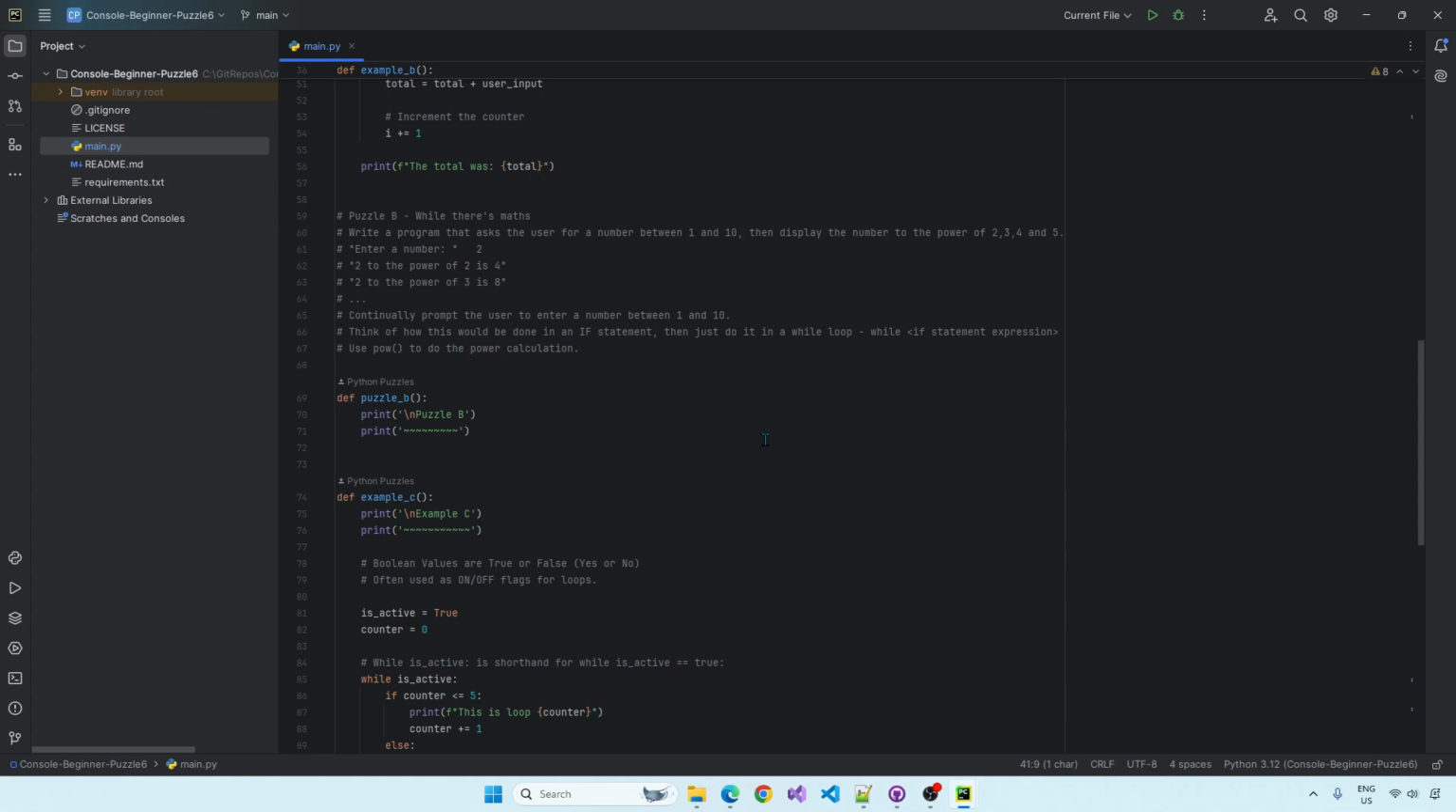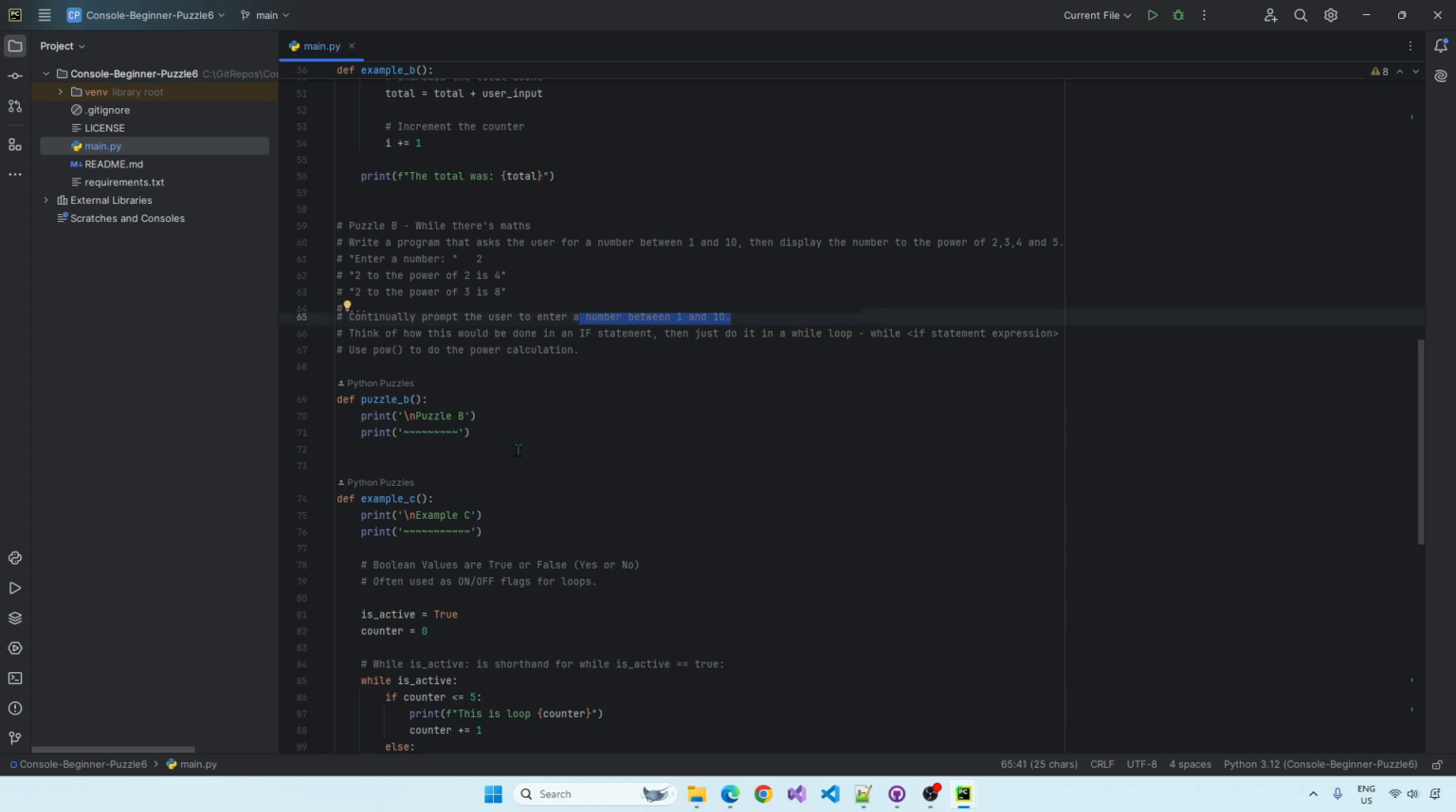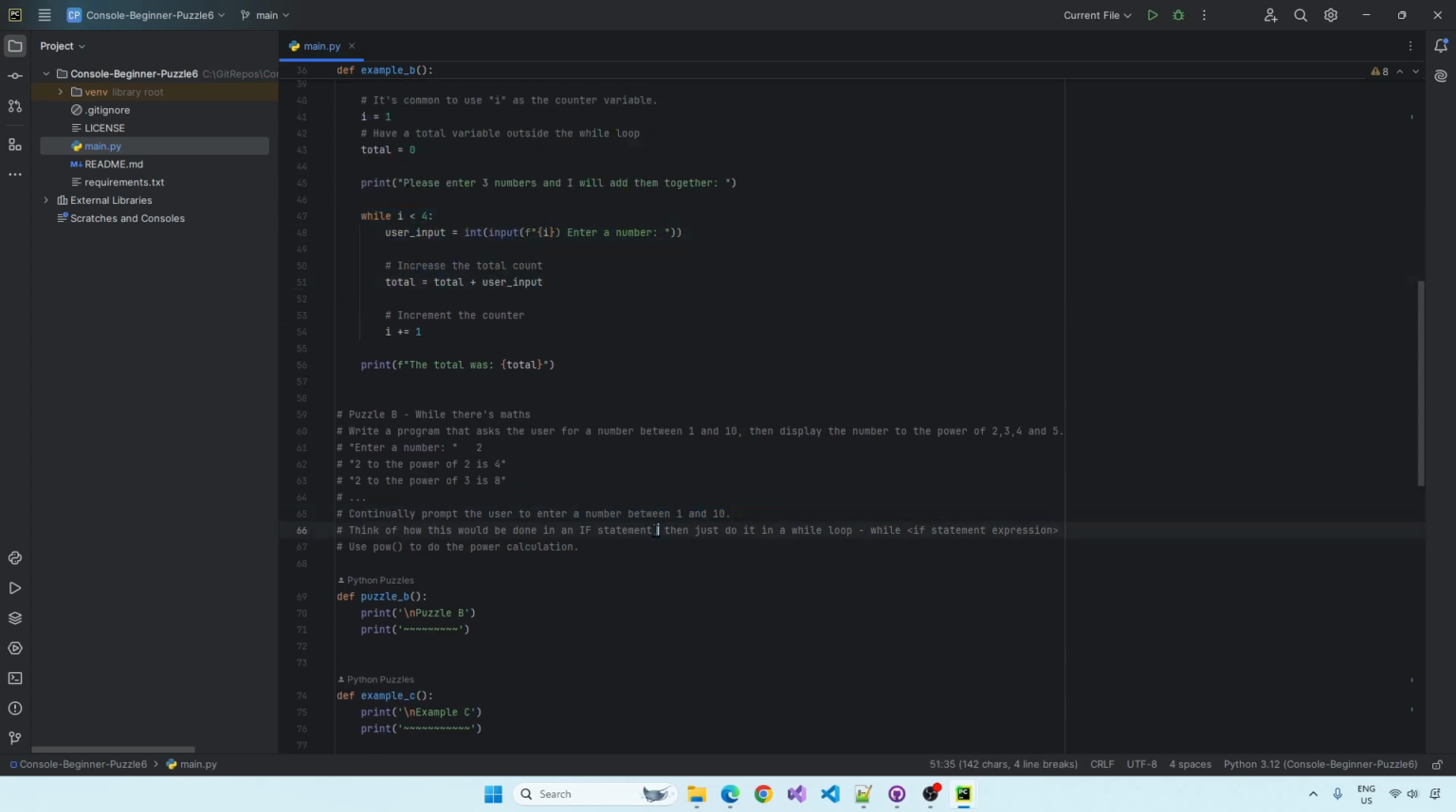And then we want to take whatever their input is and display the number to the power of 2, to the power of 3, 4 and 5. So if we enter number 2, 2 to the power of 2 is 4, 2 to the power of 3 is 8, and so on. So continually prompt the user to enter a number between 1 and 10. It's going to look very similar to this.